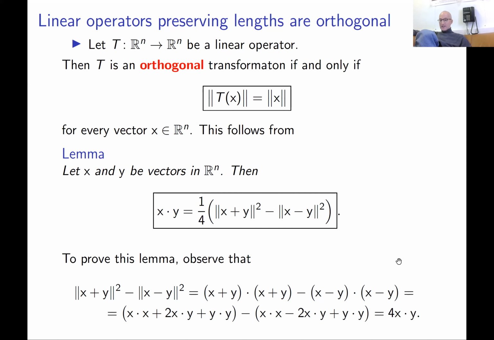This is a very handy lemma, and it will be used from time to time in the future. But this property doesn't tell us how to check orthogonality, because in reality you cannot go through all vectors and check that T preserves the length of every vector. This is not possible to do.